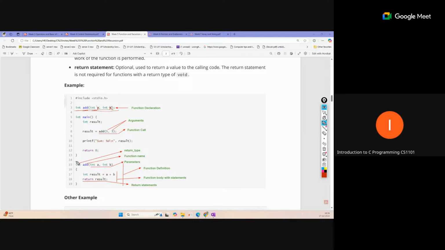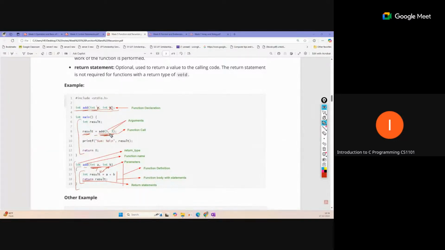So here is the definition where we have defined this. It is the same int, but here we have to define the variable names also, because we want to use these variable names in our body. This is the body, and the function will return something. This function performs addition of the integer values a and b, and returns the sum to the code. And here you can see we are calling result equal to add(5, 3).